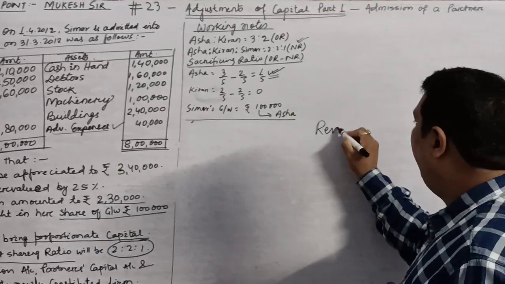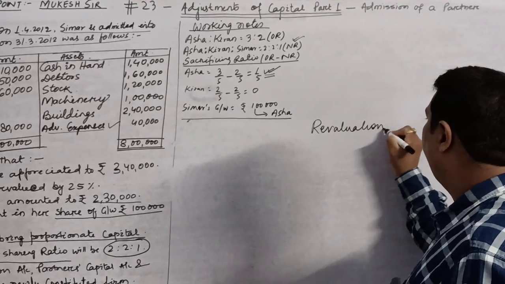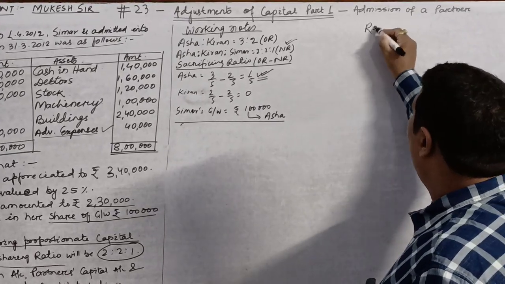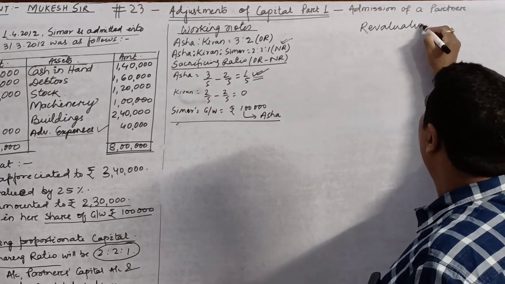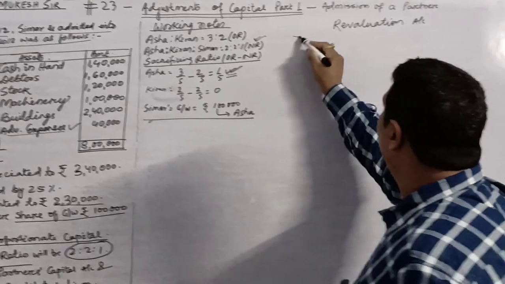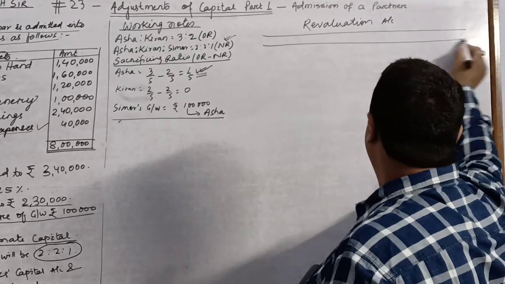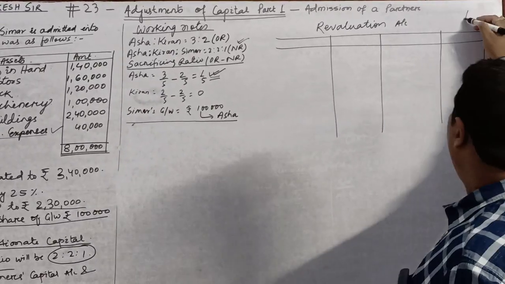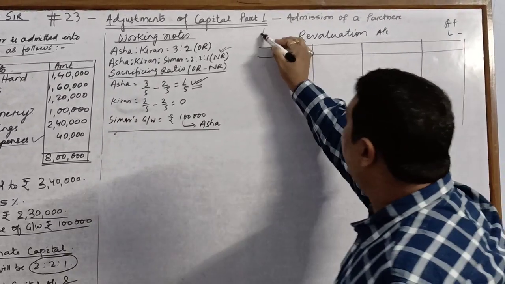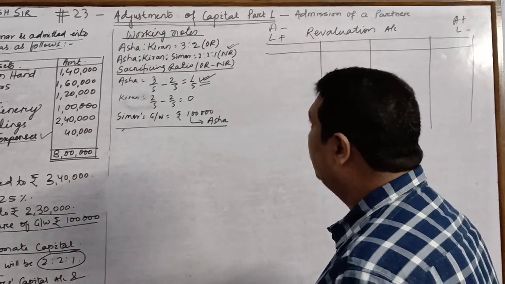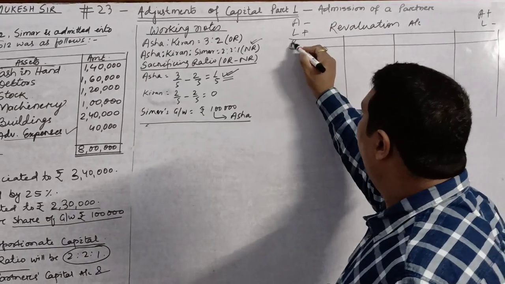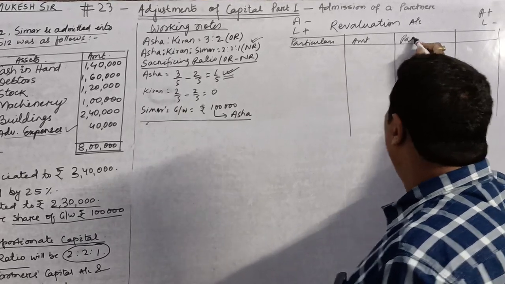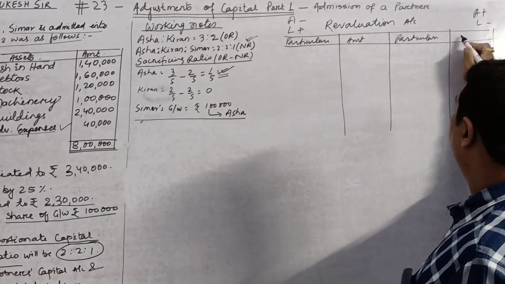Now we will prepare the revaluation account. Asset plus, liability minus, asset minus, liability plus. This is what we have been doing. Particulars, amount, particulars, amount.